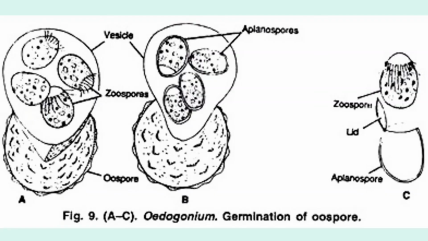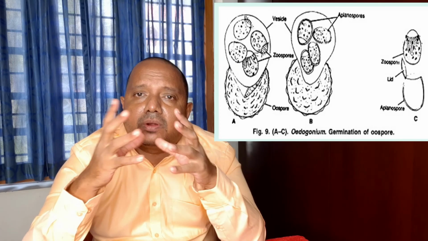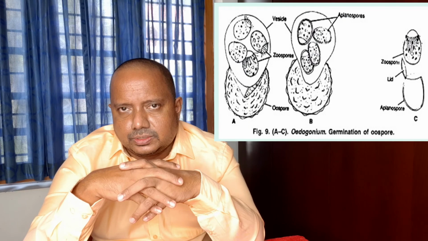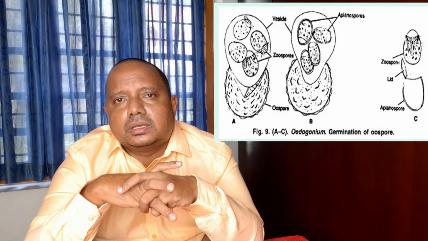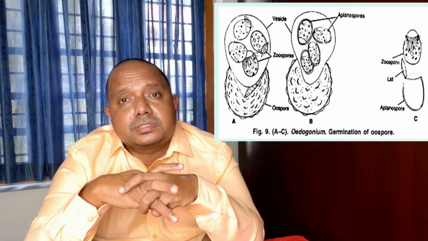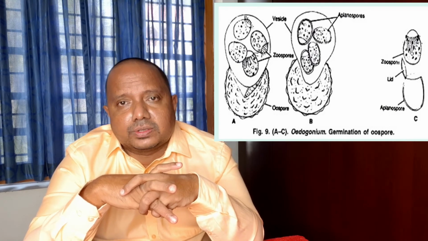This thick-walled spore remains there and tides over the adverse conditions. When the favorable condition returns, the first division of the zygote is meiotic. As a result, haploid cells are produced. So in the case of Oedogonium, the life cycle is haplontic and the meiosis is zygotic meiosis.